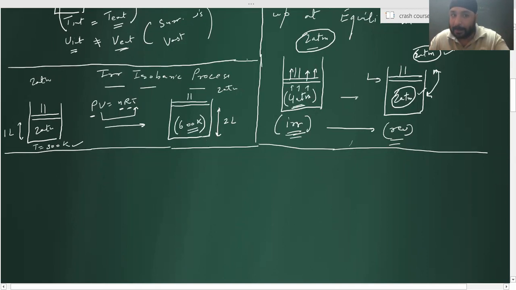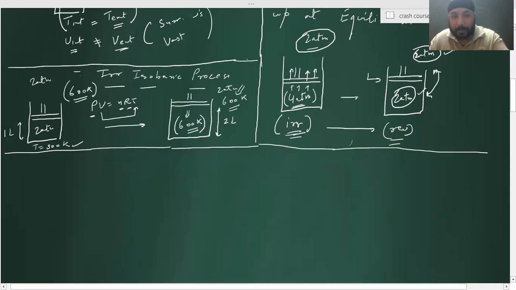Every irreversible process stops at equilibrium with the system. That means pressure is already the same. The leftover part is temperature. So the final temperature of the system will be equal to the temperature of surrounding. Yes or no? Yes, sir. Understand, initially I have 600 Kelvin, so that is the surrounding temperature.